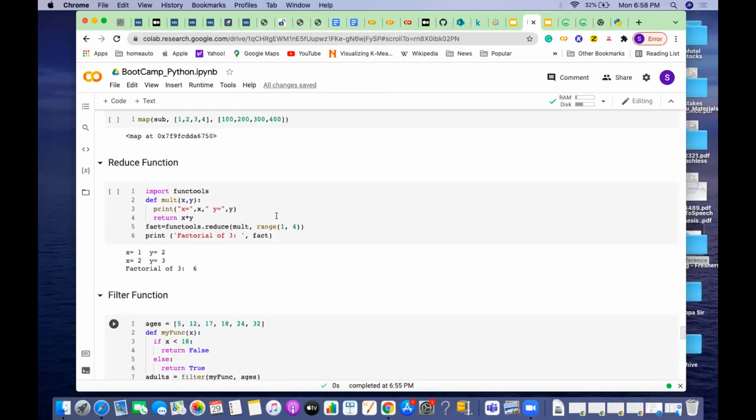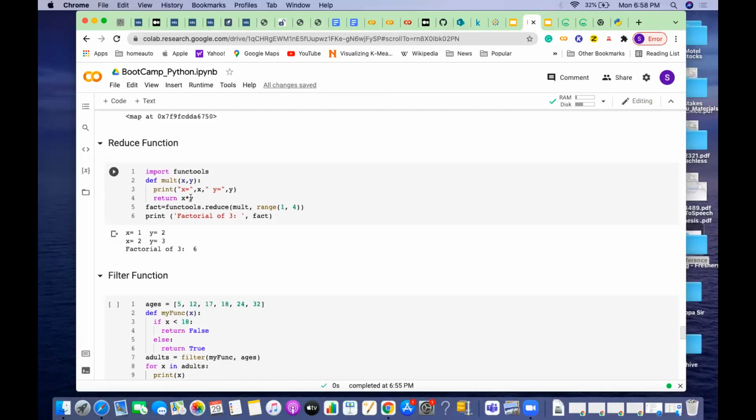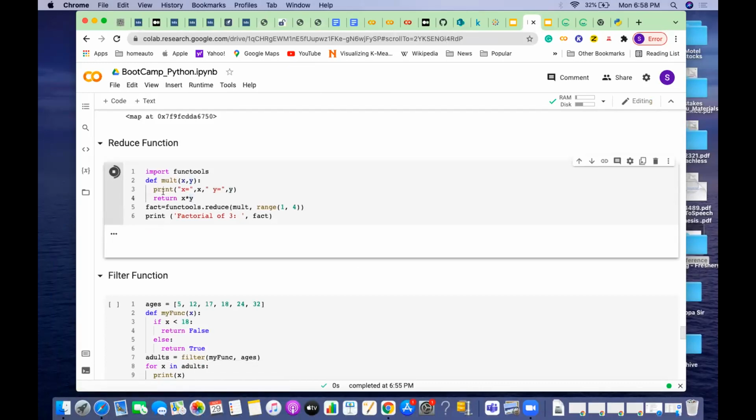Now in this case, see the same thing which I'm trying to do here, correct? When I say 1 to 4, first I have sent 1 and 2. So 1 into 2 is multiplied and I get it back. The value is 2. Then the second time I have passed 2 and 3. Then 2 into 3, I am multiplying, correct? So that value is 6.